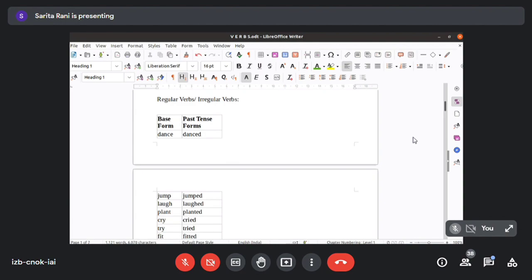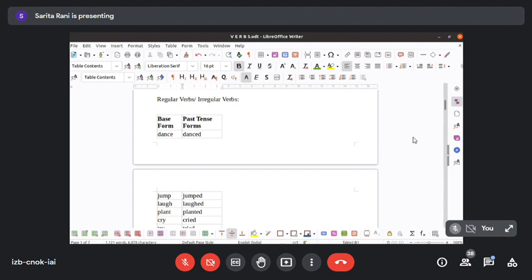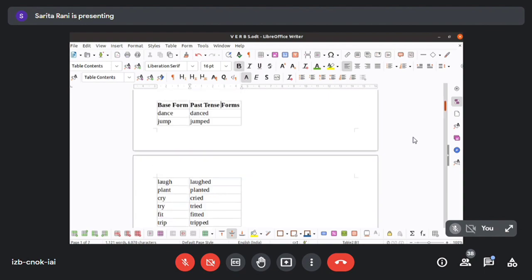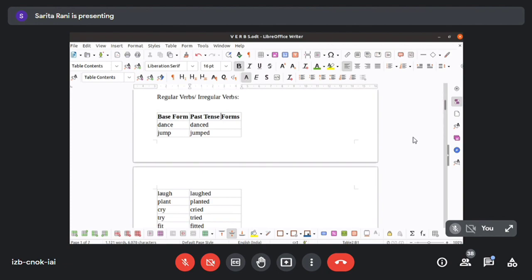So you have to remember, see here, there is one more column which needs to be added. This I will do afterwards. I hope you will understand this. The first one is the base form, that is V1. Past tense is V2 and V3. What will be here? It will be V3, the past participle.